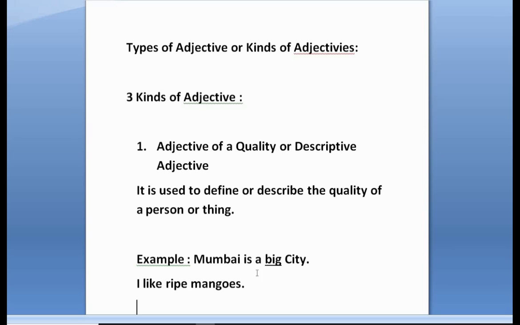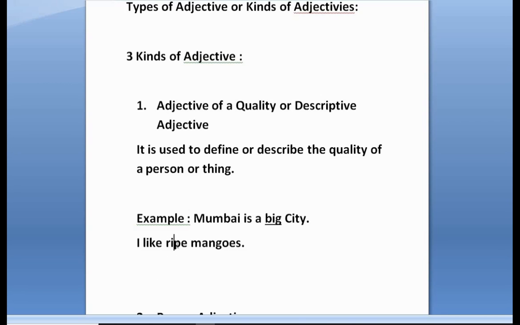I'm specifically mentioning in this sentence, by using the word ripe, what type of mangoes I like. Only ripe mangoes. So I'm specifically defining the quality and describing the types of mangoes liked by me.